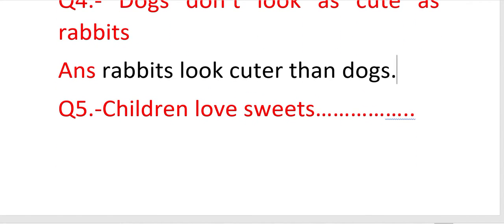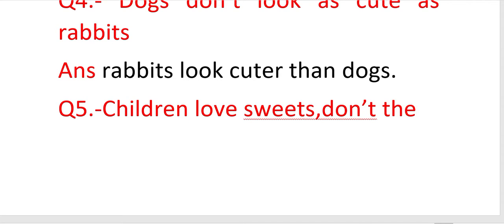Next, children love sweets. Children love sweets. This is about a question tag, so we place one comma compulsorily. Children love sweets, and we then mention one helping verb here. So this is positive, so we can write don't.